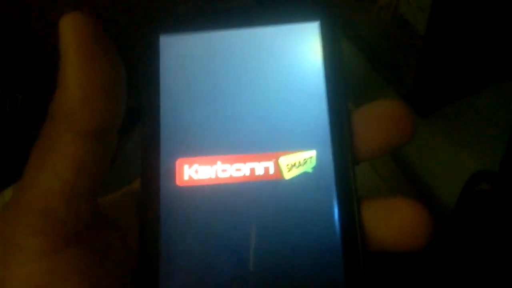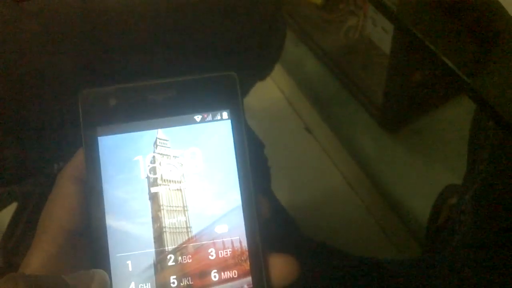Karbonn Smart. Okay, this phone is password locked. Putting in the password number. Okay, now it's on. Phone is switched on.